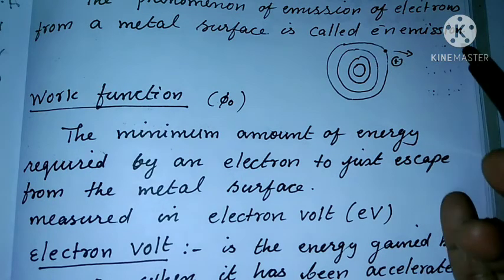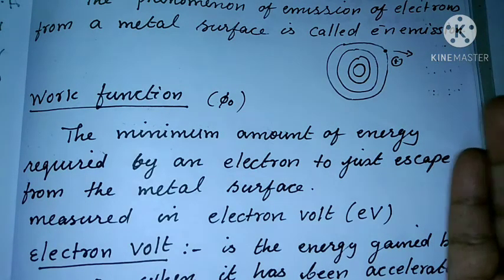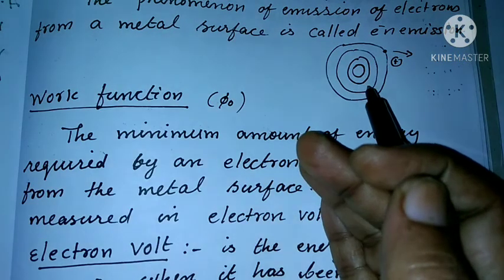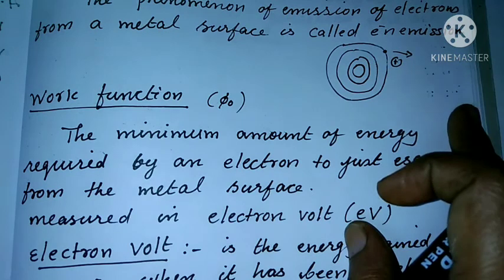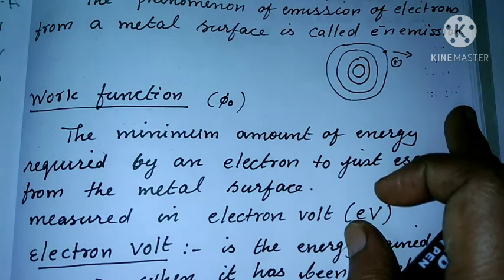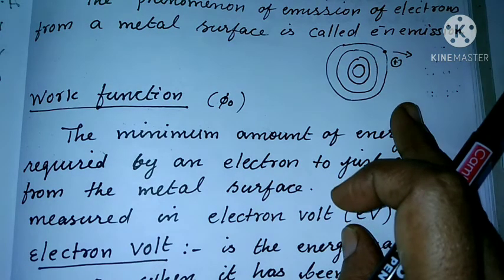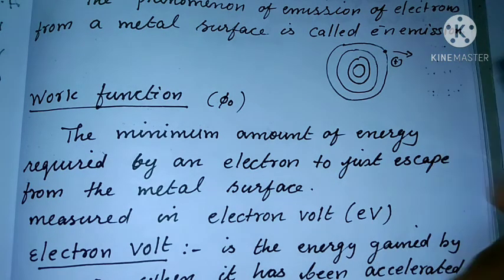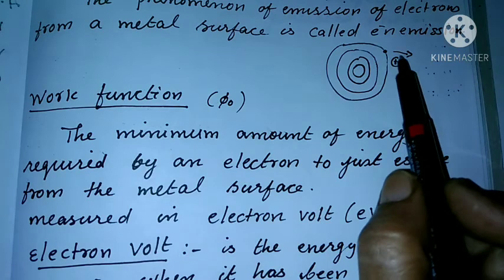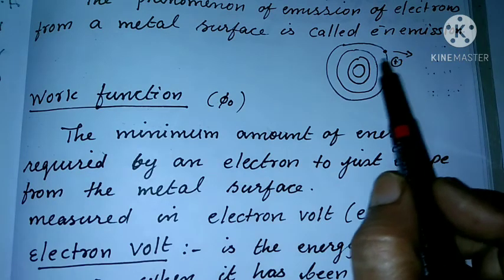This positive ion pulls the electron back to the metal surface, so the electron cannot escape. At normal temperature, the electrons cannot move out from the metal surface. There is a high attractive pull between the positive ion and this electron.